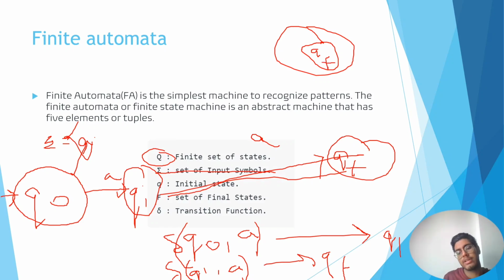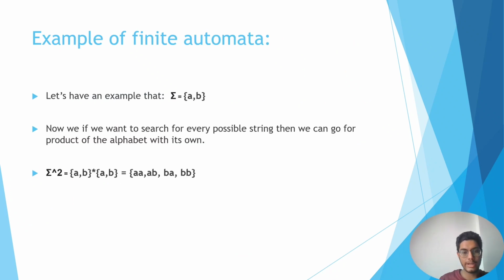Any state can be a final state. It depends on your language, right? So this is finite automata. Now let us look at some examples of finite automata. So let us look at that.